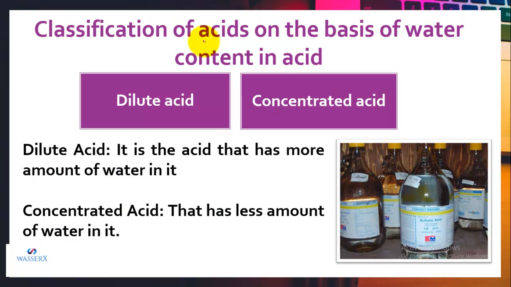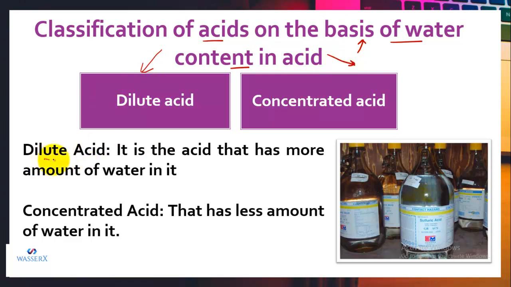Now let's classify the acids on the basis of the water content present in them. If we classify on this basis, we have two types or categories of acids. One is the dilute acid and the other is the concentrated acid.